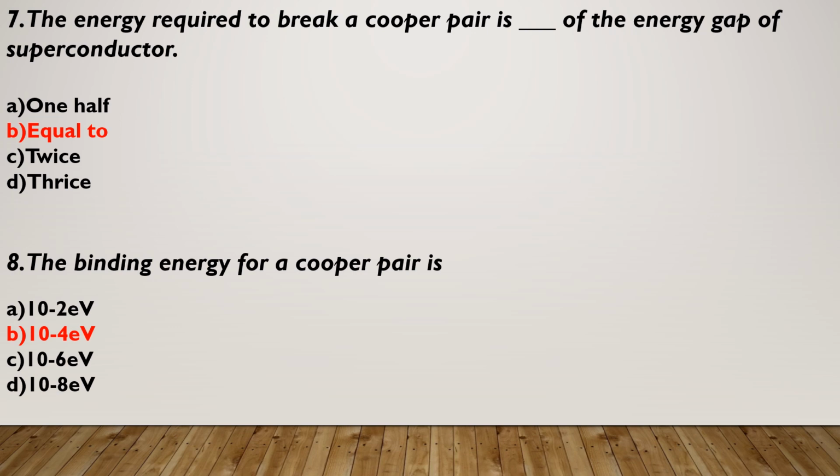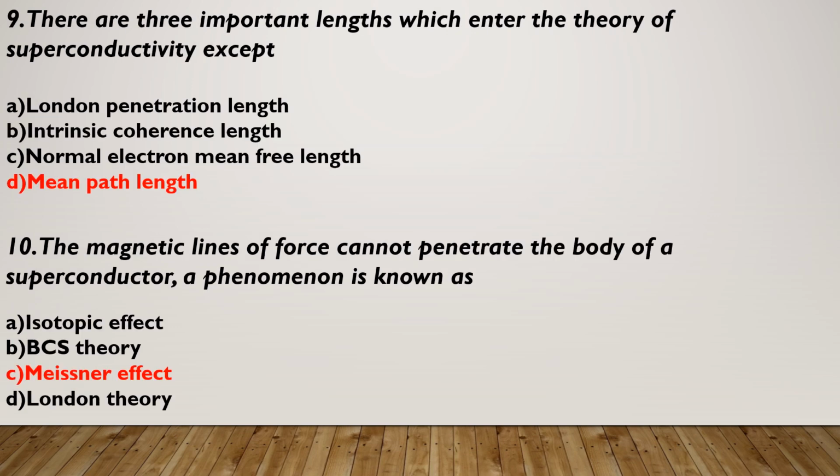Equal to. 8. The binding energy for a Cooper pair is: A, 10 raised to power minus 2 eV; B, 10 raised to power minus 4 eV; C, 10 raised to power minus 6 eV; D, 10 raised to power minus 8 eV. The correct option is option B, 10 raised to power minus 4 eV.